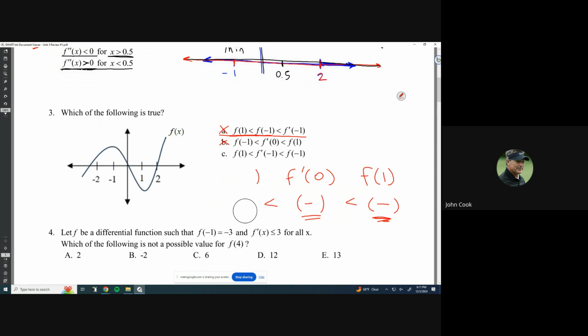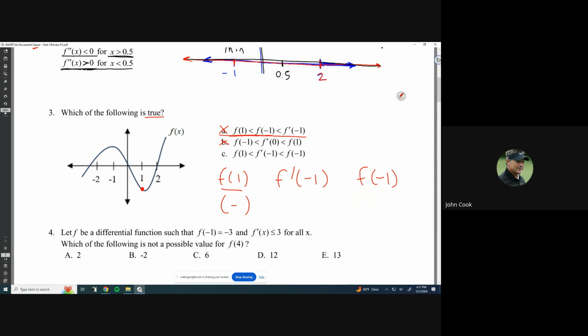So C's got to be it, right? Let's verify that that's the case because it's multiple choice, and it says which of the following is true. So none of them could technically be true, but let's see if this is the case. So f of 1, and then f prime of -1, and f of -1. f of 1 was down here. It was some negative number. I don't know what it is, just some negative number. f of -1, that was a positive number, if I remember correctly. Yeah, it's up there above the x-axis, so positive.